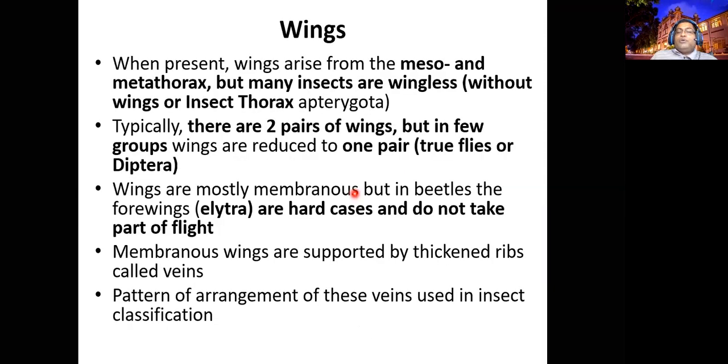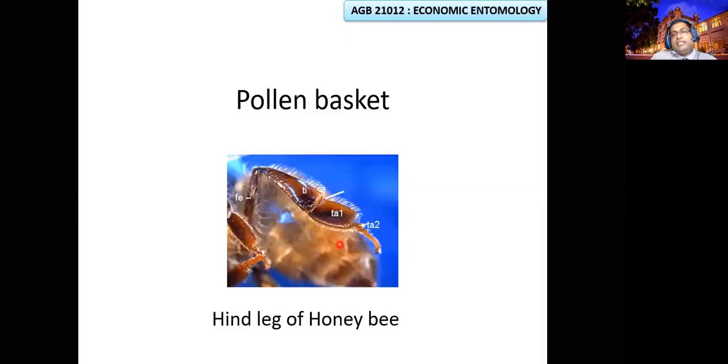So the pollen basket is on the hind leg. Other than this, you can find it on the honeybee foreleg. They have notches and flaps. In the notches they put the antenna, close it, and clean it. The foreleg of a honeybee helps in cleaning the antenna.